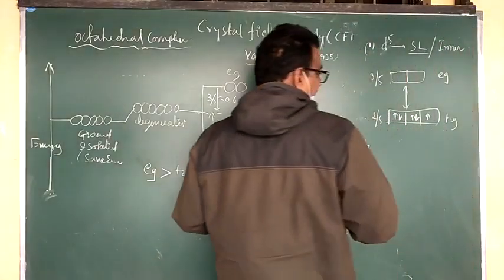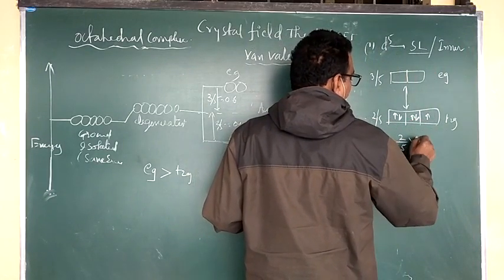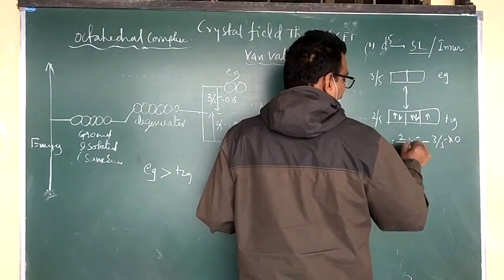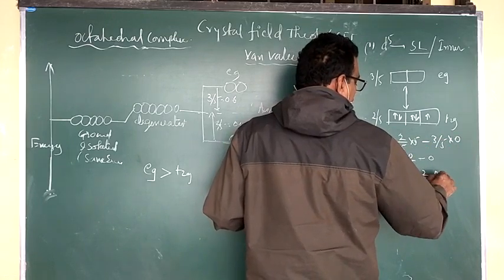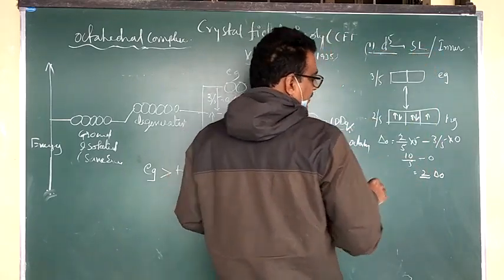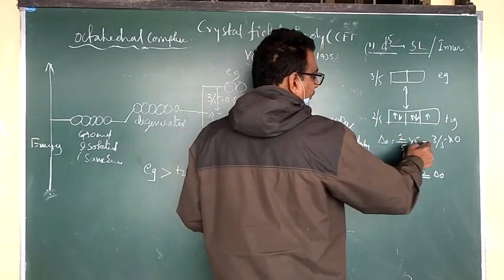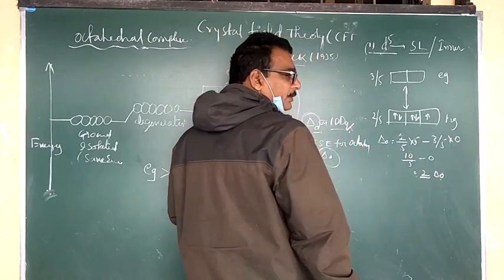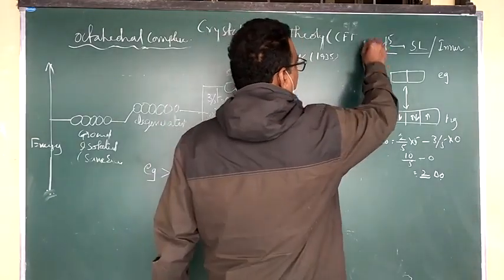Now calculate the value of Delta 0. Delta 0 equals 2/5 into 5 minus 3/5 into 0, that is 10/5 minus 0, which equals 2. So for a d5 system with a strong ligand, inner complex, the crystal field splitting energy of octahedral is 2/5 minus 3/5 into 0, that is 10/5, which equals 2 Delta 0 for the strong ligand.